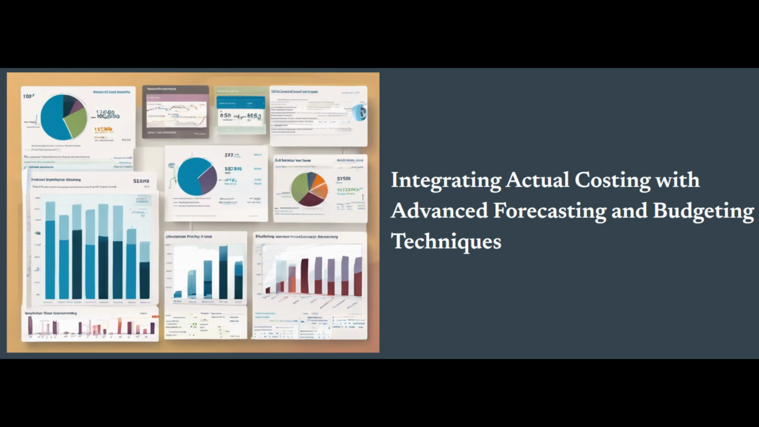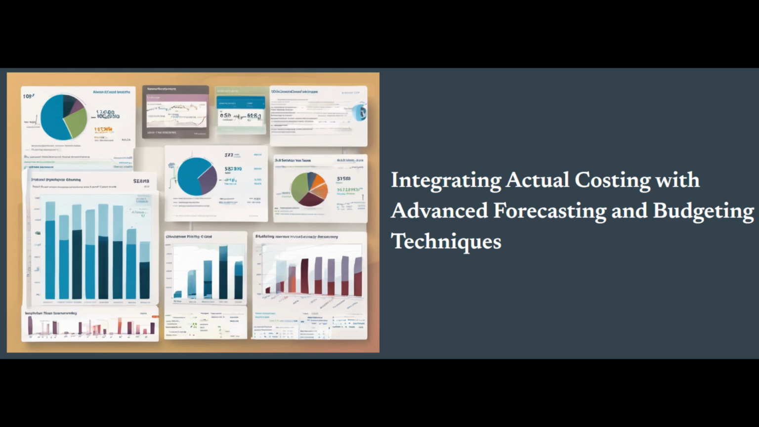The integration of actual costing data also allowed ABC Manufacturing to perform more detailed profitability analysis, identifying the true cost to serve for each of its product lines and customer segments. This information, in turn, informed strategic decisions about pricing, product mix, and resource allocation, ultimately contributing to a 12% improvement in the company's overall profit margins.